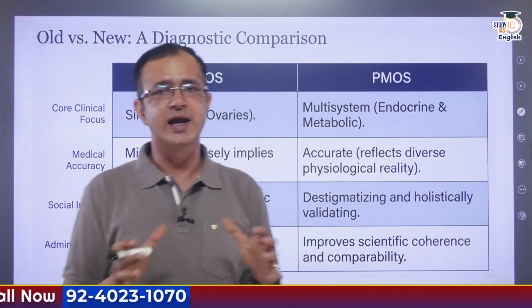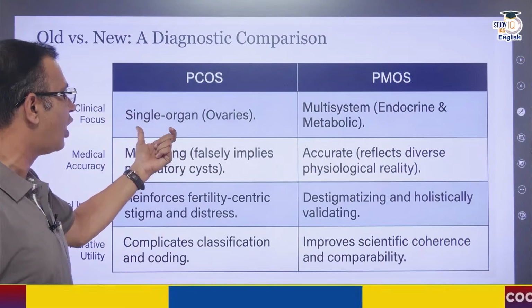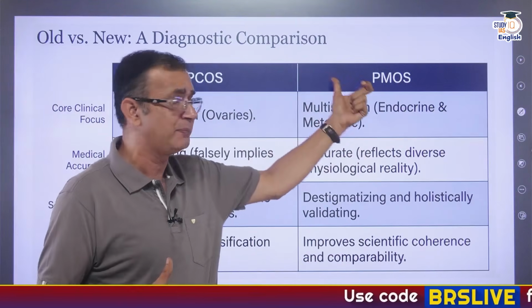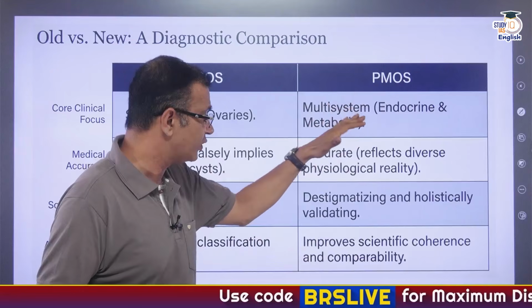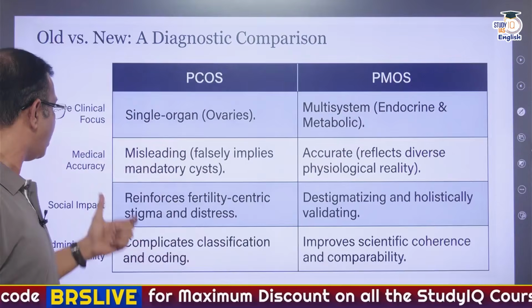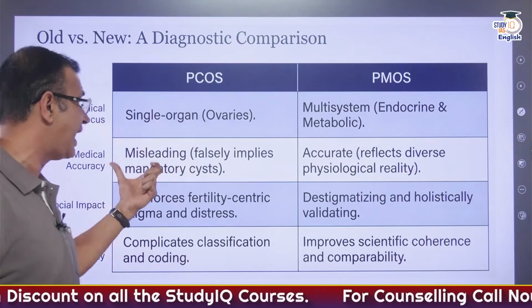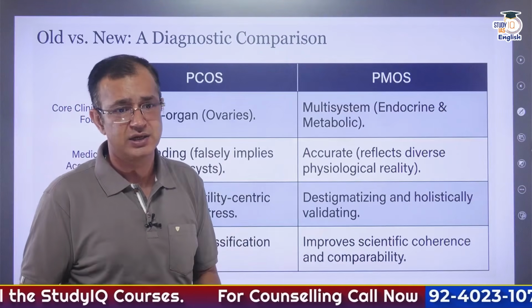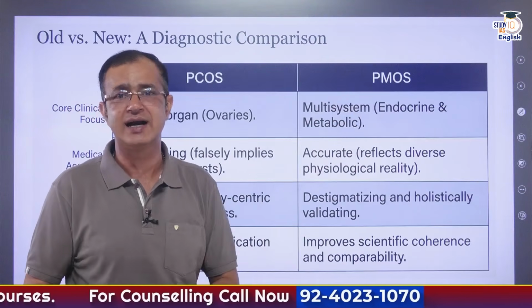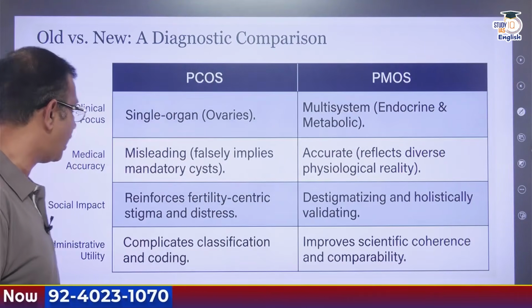So this is how you can compare both of them. PCOS was basically focused on a single organ, but now with PMOS we have multi-system, where endocrine as well as metabolic disorders are included. Also, earlier PCOS was misleading and falsely implied that there had to be a mandatory cyst. But now PMOS is accurate and reflects the diverse physiological reality of the syndrome.